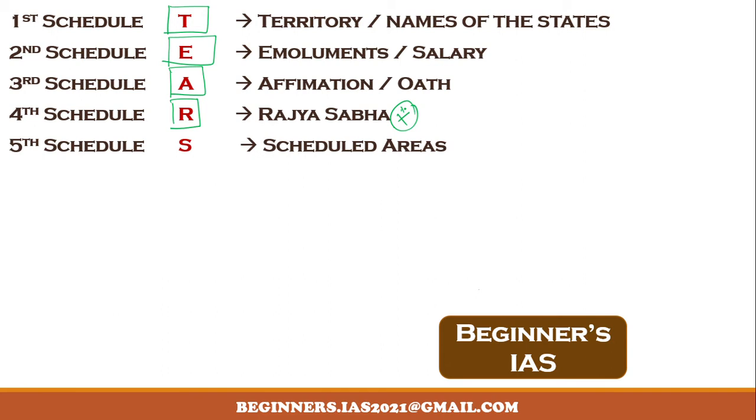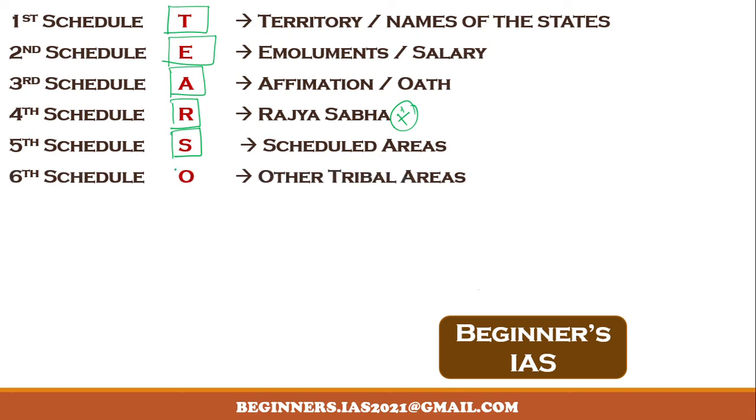And also the fifth schedule. This schedule is relating to the administration and control of scheduled areas and scheduled tribes. In short, remember S here. In the sixth schedule, other tribal areas of the four states: one is Assam, and then Meghalaya, and then Tripura, and then Mizoram. In short, we have already discussed how to remember this also, ATM square.